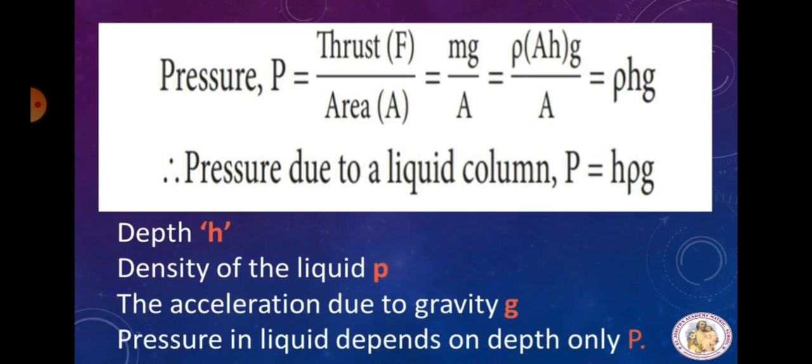So this expression shows that pressure in a liquid column is determined by depth, density of the liquid, and acceleration due to gravity. Interestingly, the final expression for pressure does not have the term area A in it. Thus, pressure in a liquid depends on what? Depth only.